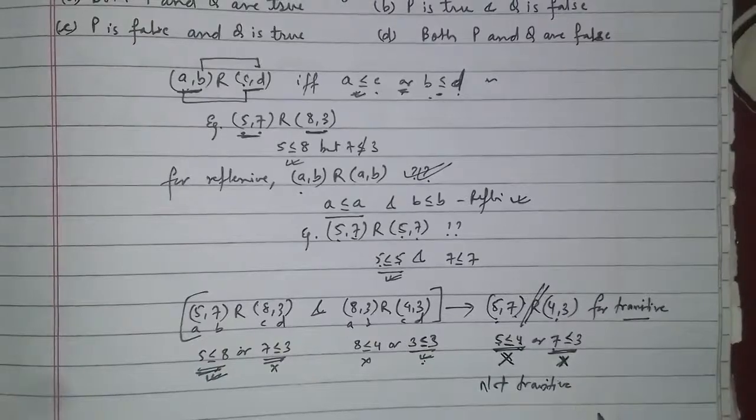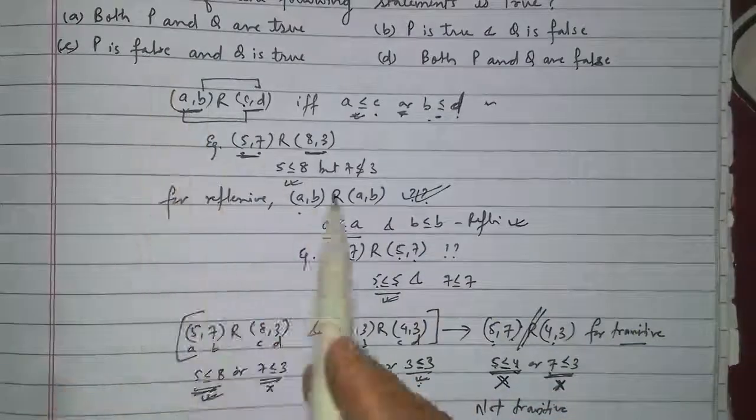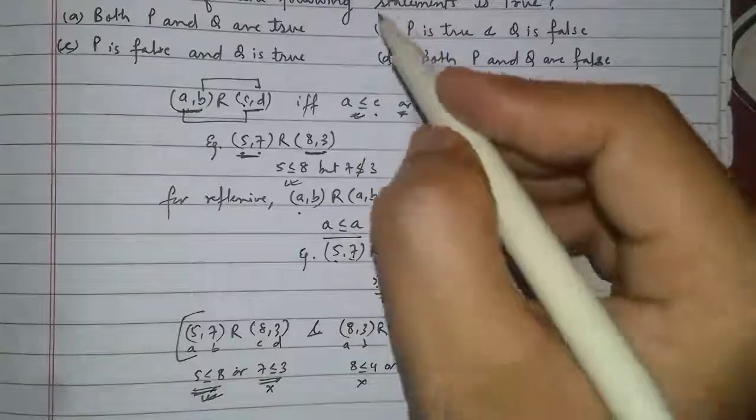So the relation R is reflexive but not transitive, so our option will be B.